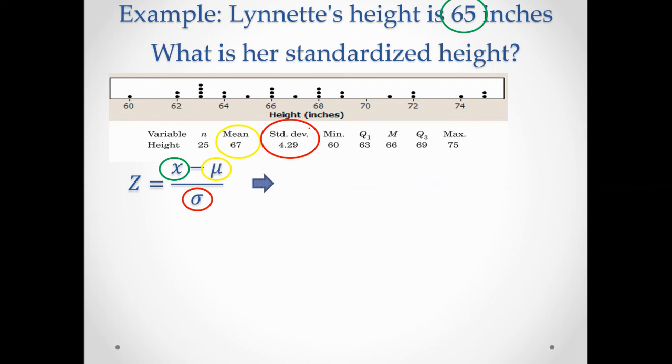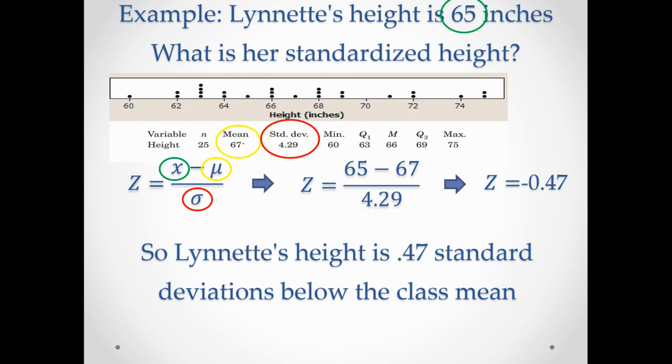So if I plug those three numbers in, I get 65 minus 67 divided by 4.29. And my answer is negative 0.47. So if my average is 67, she should be below average. And look, 65 is less than 67, so she is below average. Lynette's height is 0.47 standard deviations below the class average.